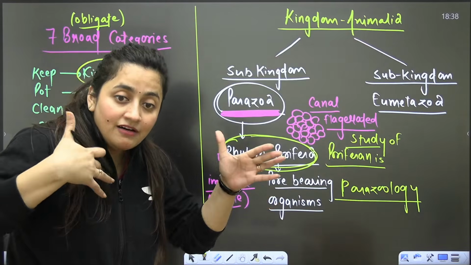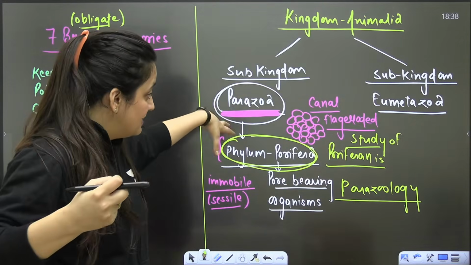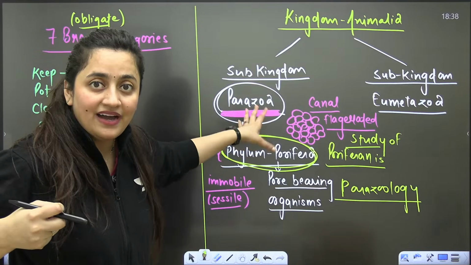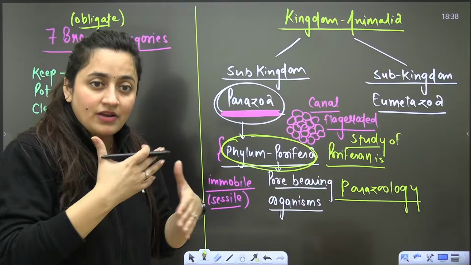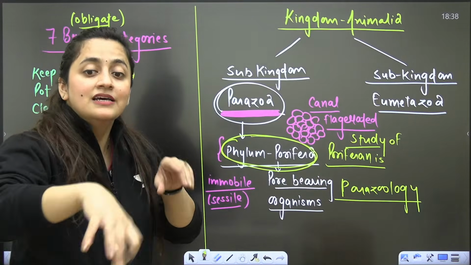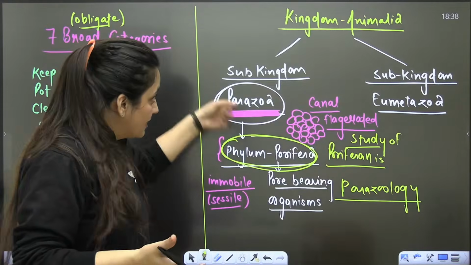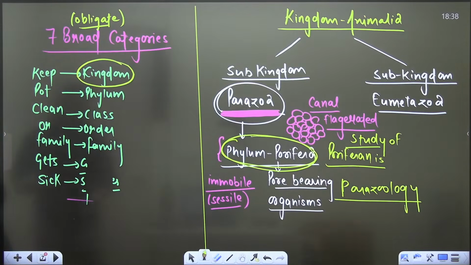Even when taxonomists were searching, these organisms were not even kept under kingdom Animalia. Later on, when their development was studied, it was like, okay, they are animals, they are not plants, and then they were kept under kingdom Animalia. Okay, got it.